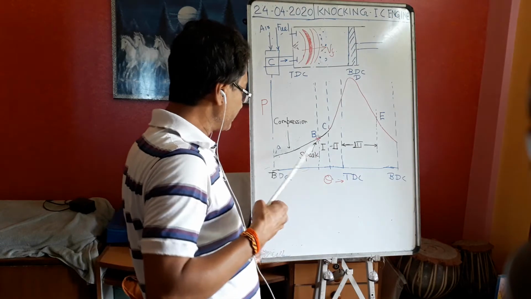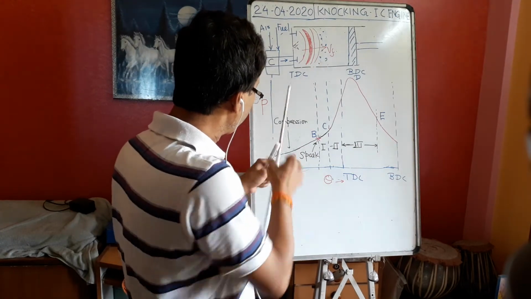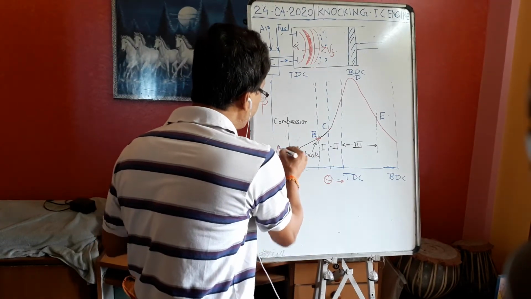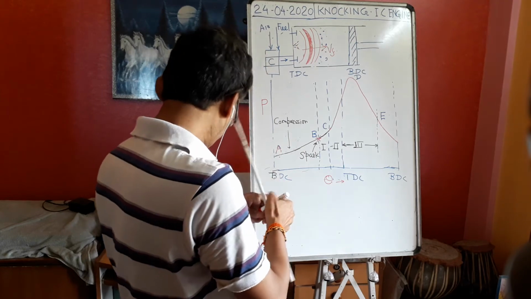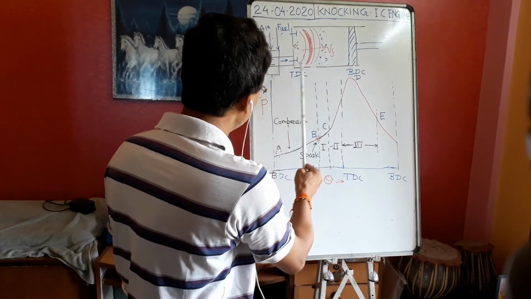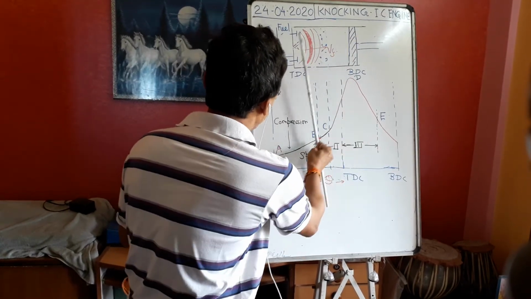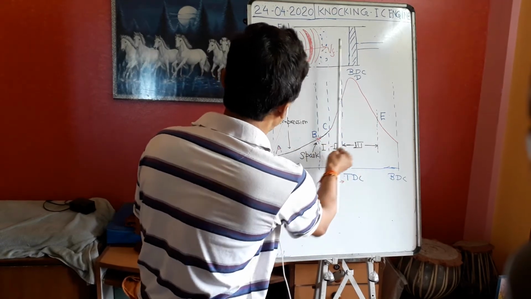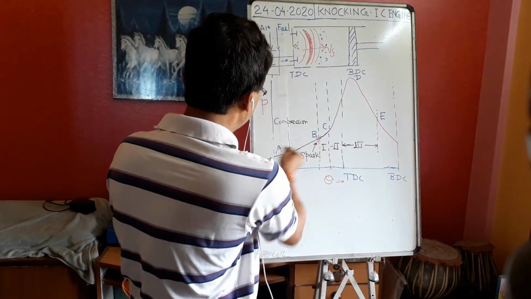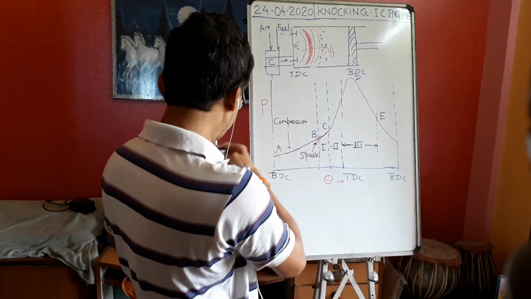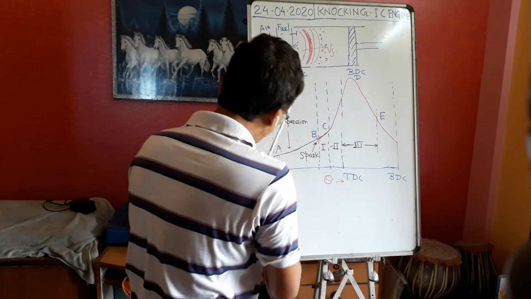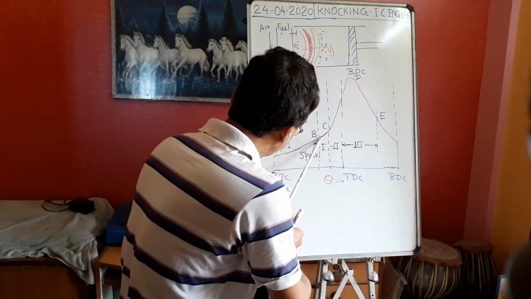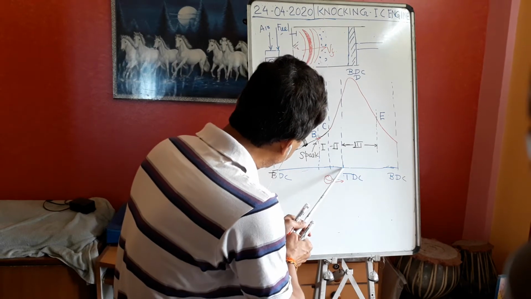So this graph we have seen, AB. What is AB? AB is the compression. Initially, the piston goes through the suction stroke and takes the charge. Then it goes from BDC to TDC, that is compression, and the pressure is rising. So AB is compression, and this is my TDC.